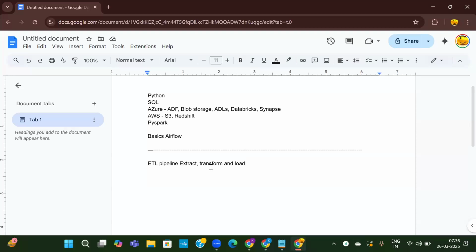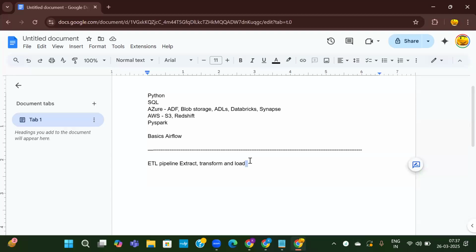From the data, we want to do some transformations like converting it to proper data types, or renaming the columns, or in place of null values we have to keep some values. Those all come under transformations. We will do some transformations on the data because the raw data may not be very clean. It might not be used as it is. We need to do some transformations on top of that. That we call it as transformation, and then load it.